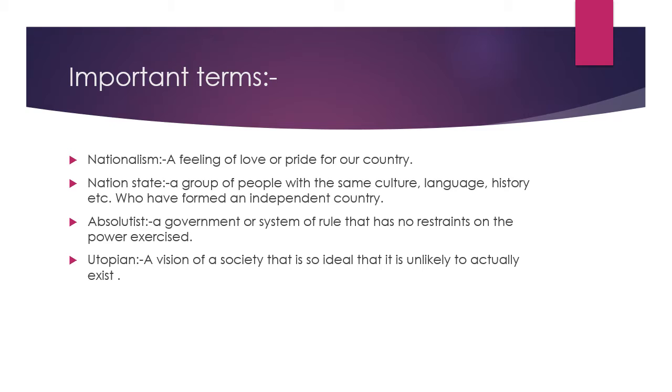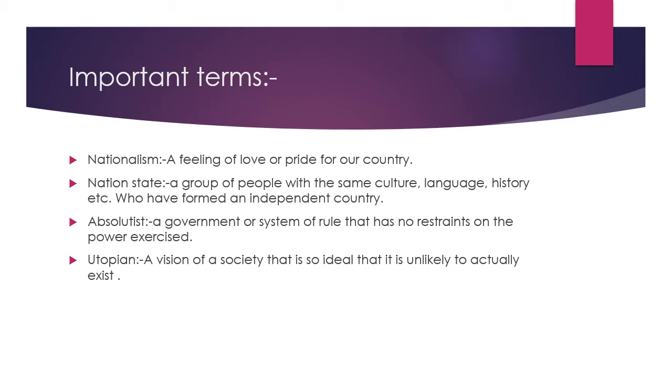The people who were falling under the orders were not given any chance to ask for any other option. They were supposed to follow them. Absolutist, right? No other restraint. So there are two very important terms which you can learn here. That means no restraints, and the second one is monarchical kind of government, right?